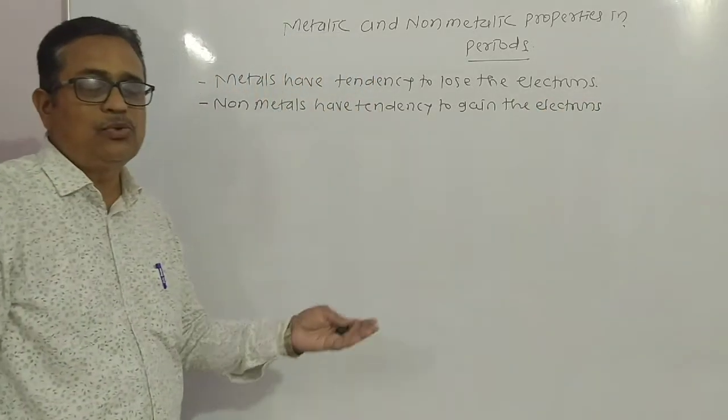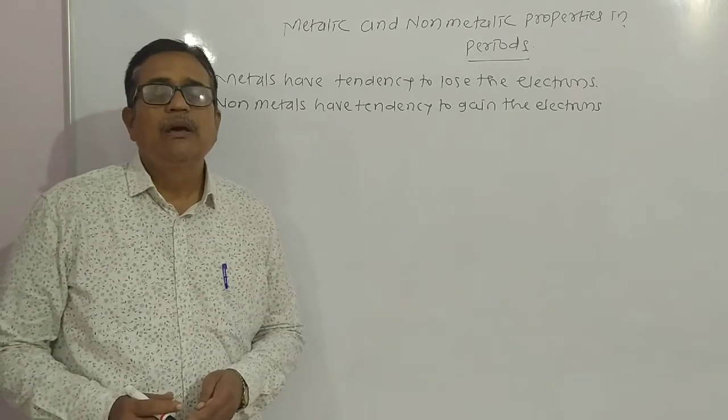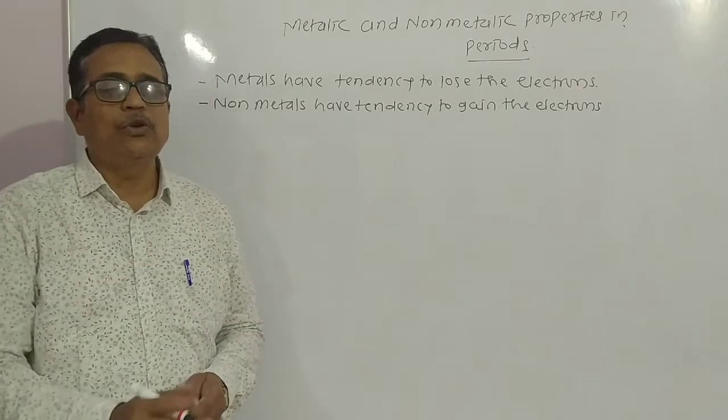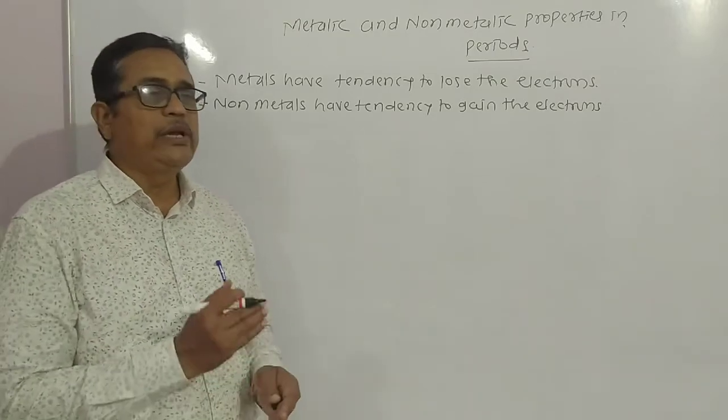Metals have tendency to lose the electron and non-metals have tendency to gain the electron. Hence, metal shows the electropositive nature and non-metal shows the electronegative nature.